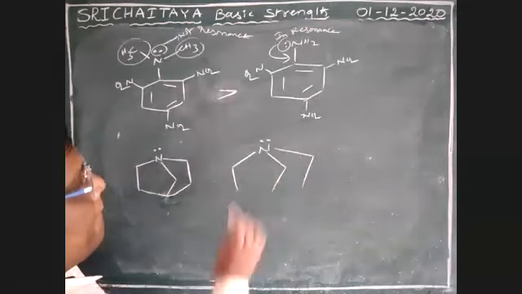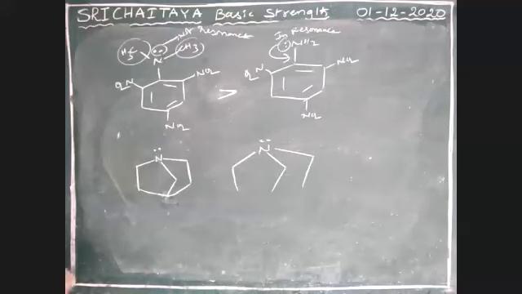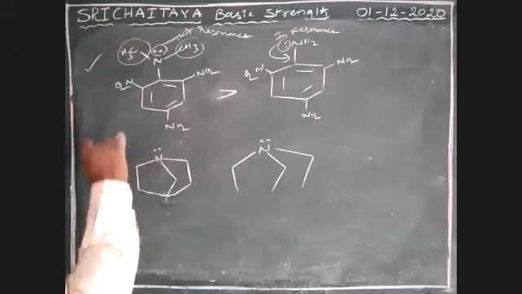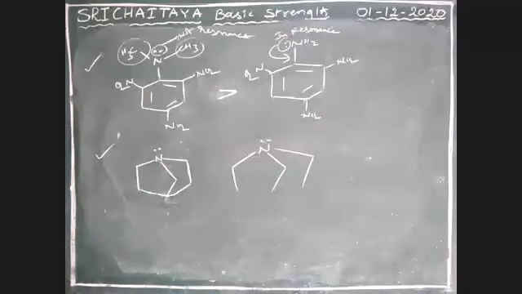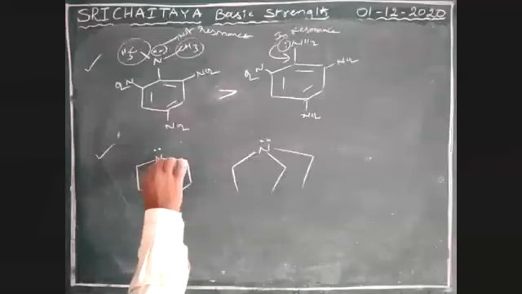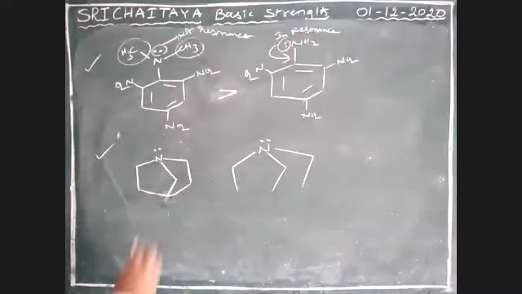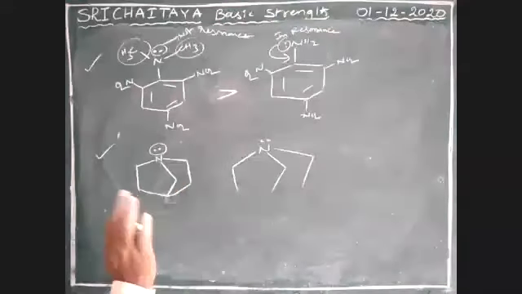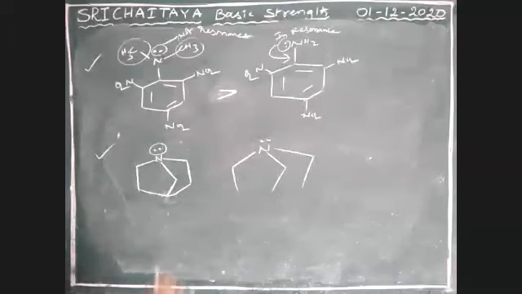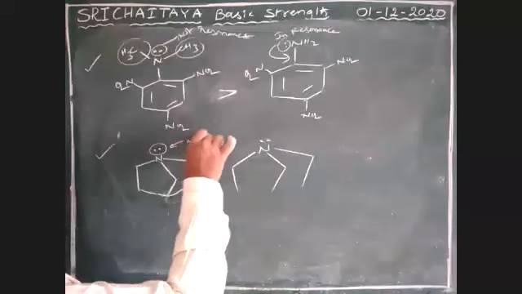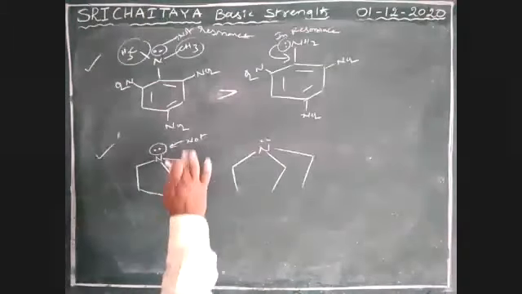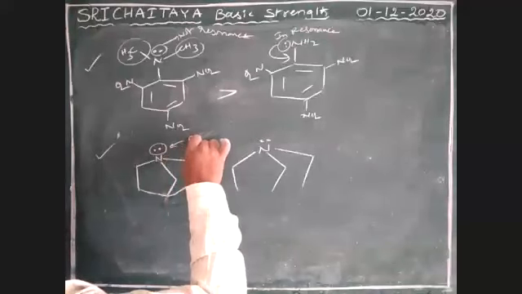Among A and B, which one is more basic? Boys, Bredt's rule is applicable here. This lone pair is not in resonance. Okay, so Bredt's rule.